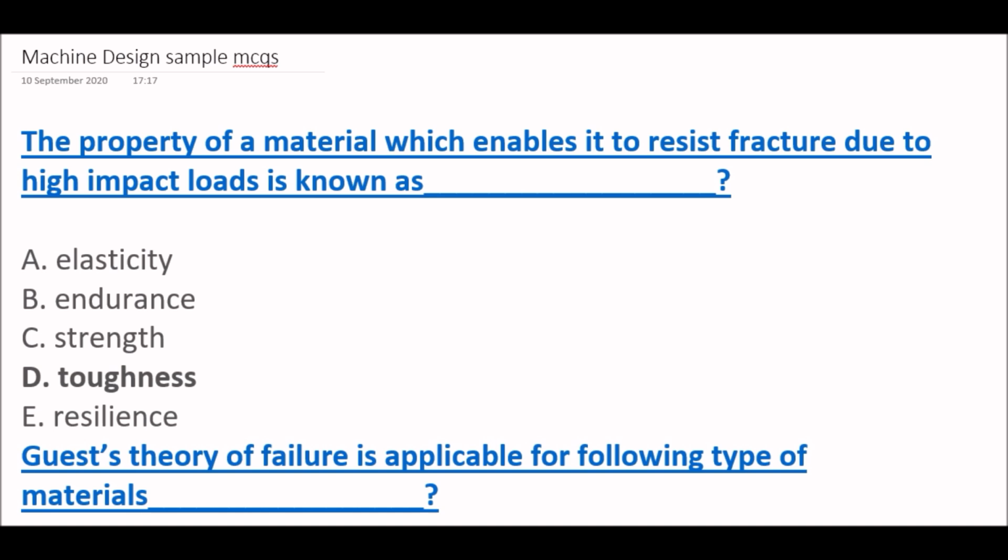In today's YouTube session, we are going to learn machine design sample multiple choice questions and answers. Machine design is a mechanical branch subject. Let's begin. The first question: the property of a material which enables it to resist fracture due to high impact loads is known as toughness. Right answer is option D.